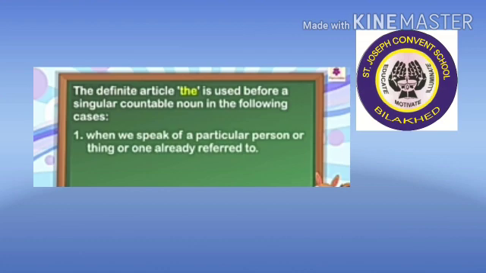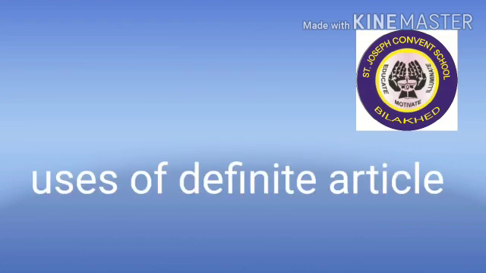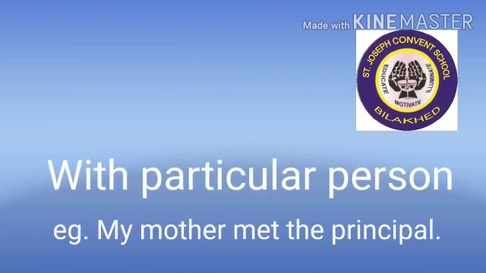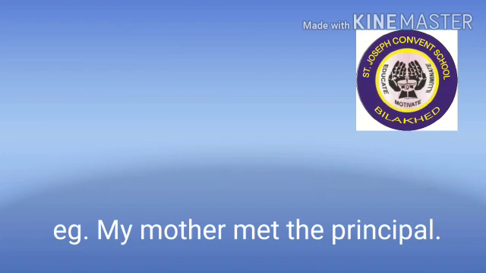Now let us understand where we use the definite article. So here are some uses of the definite article. We use the when we talk about a particular person. For example, my mother met the principal. So we are talking about the principal. That is a particular person. So we will use the definite article the.